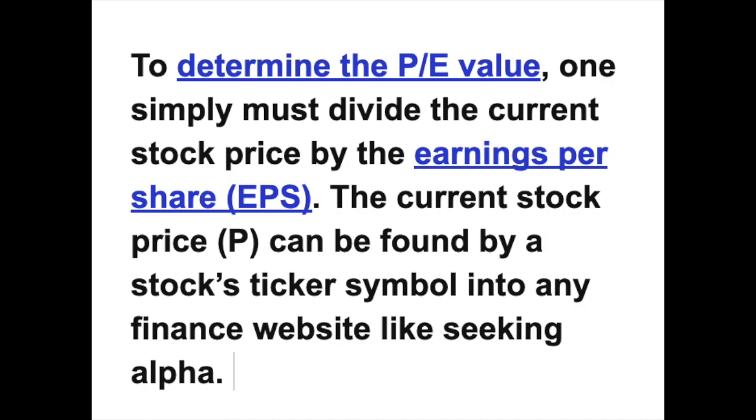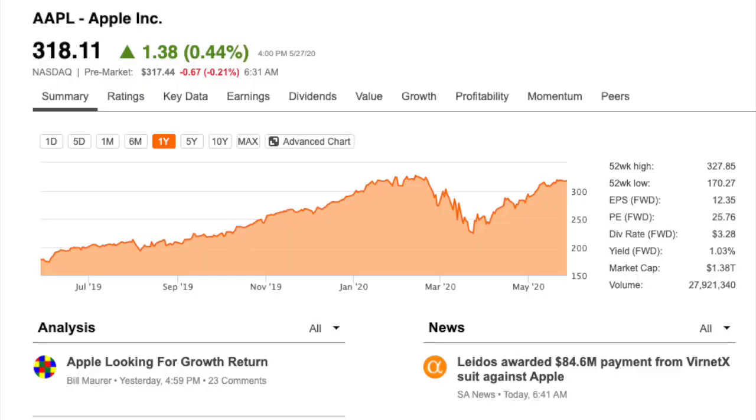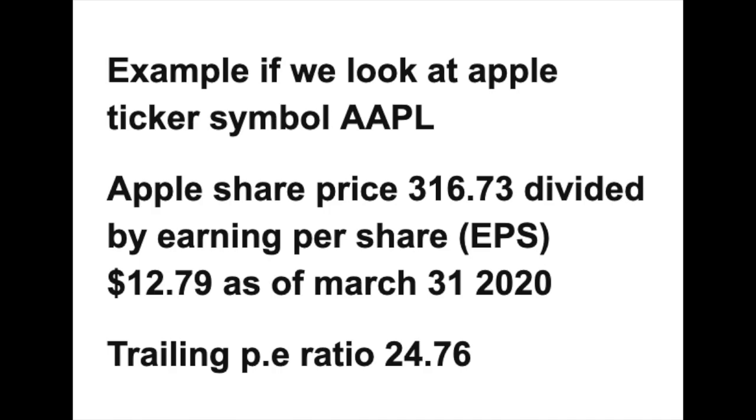So, to determine the PE value, one simply must divide the current stock price by the earnings per share. The current stock price can be found by typing the stock ticker symbol into any finance website like Seeking Alpha. For example, if you type in the ticker symbol AAPL, that is Apple's ticker symbol, you will find the Apple share price as of Monday, 316.73, divided by the earnings per share, 12.79 as of March 31st, 2020, gives you a trailing PE of 24.76.